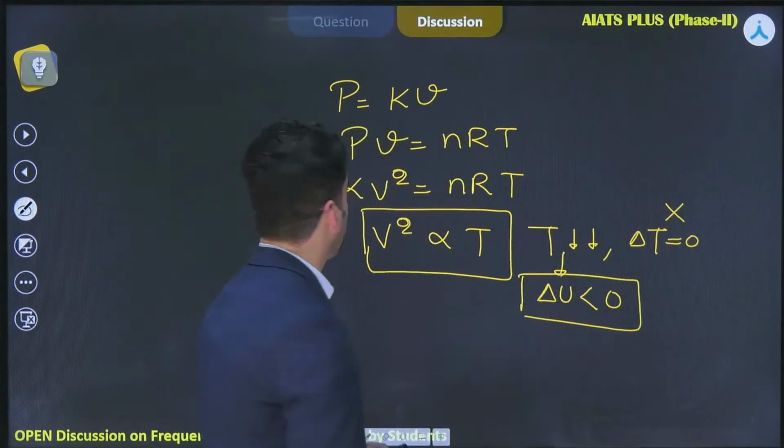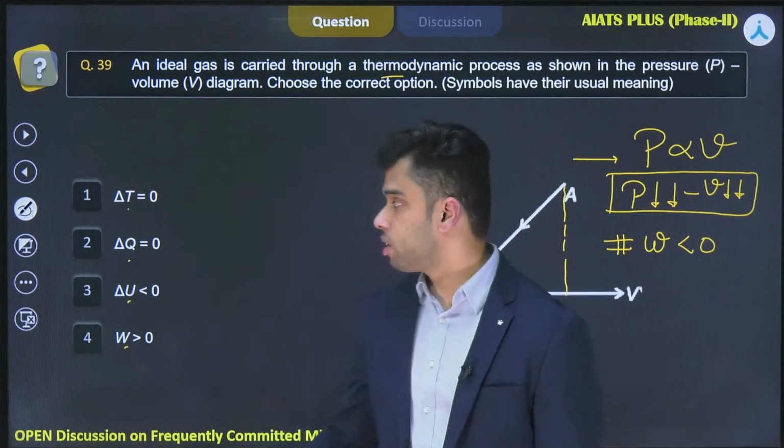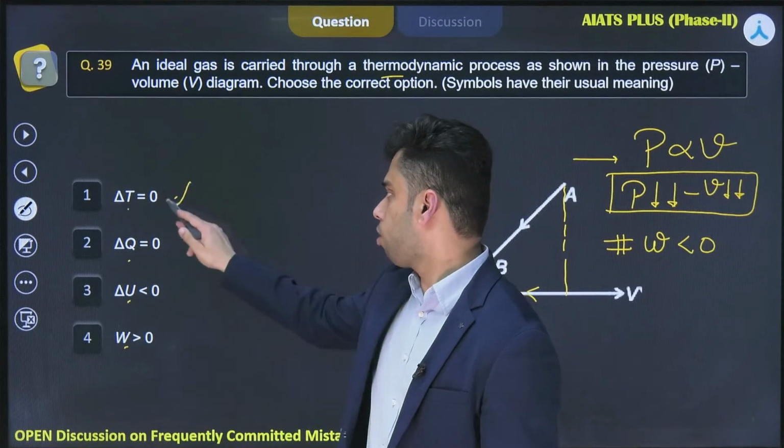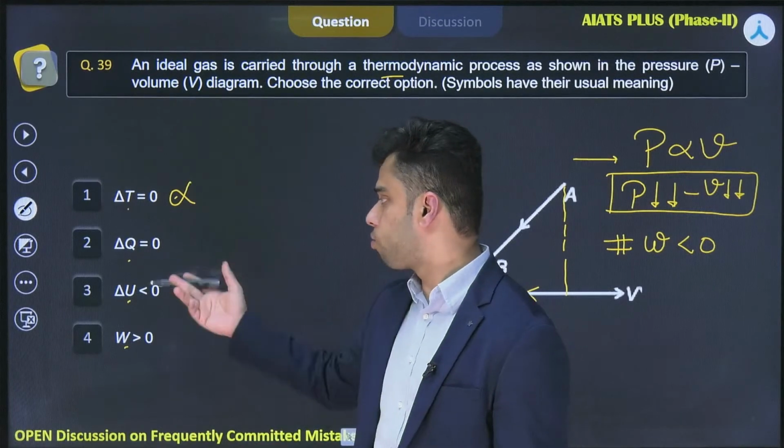Delta U should be less than 0, right? So the first one says that delta T equal to 0. This one is wrong. Delta T is less than 0. Delta Q is equal to 0.